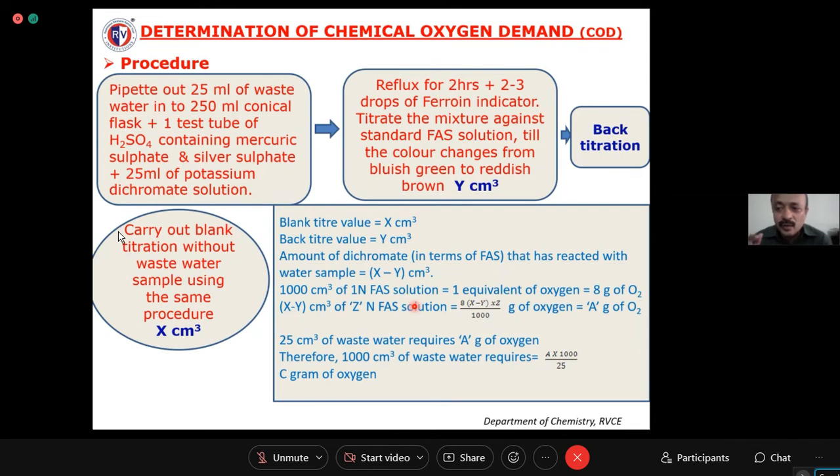Why 40 gram? What is the meaning of 40 gram? Why are you going to take 40 gram? It is the equivalent weight of sodium hydroxide. Sodium hydroxide is 40, right? In a normal solution, you are going to consider the equivalent mass.